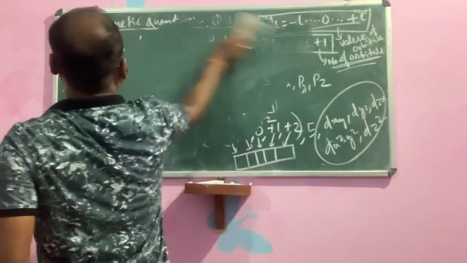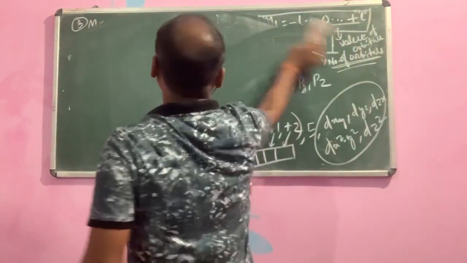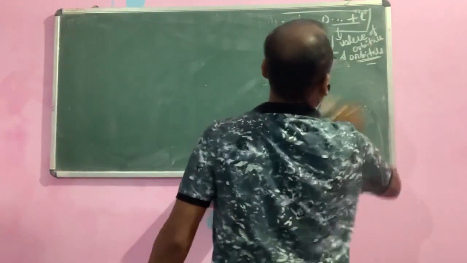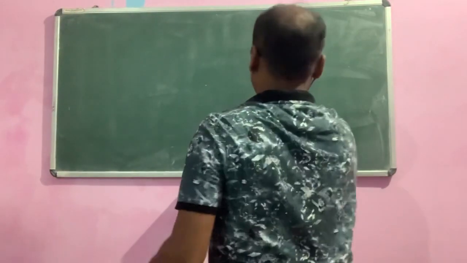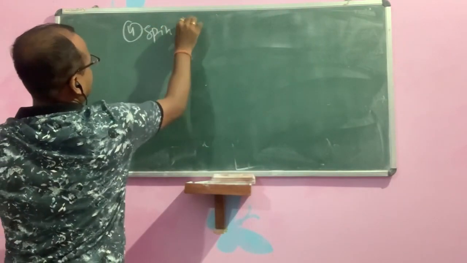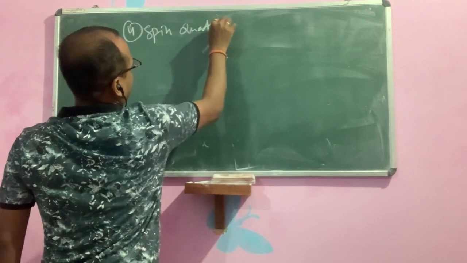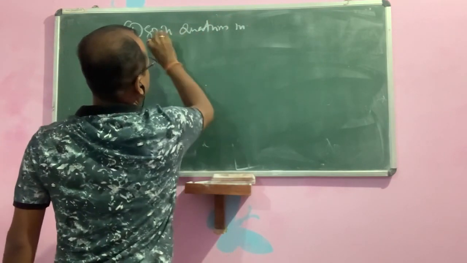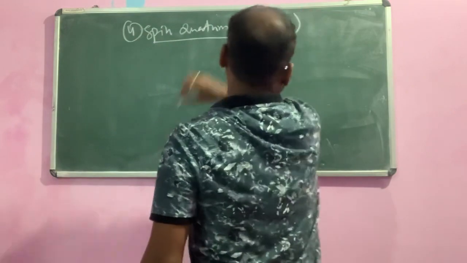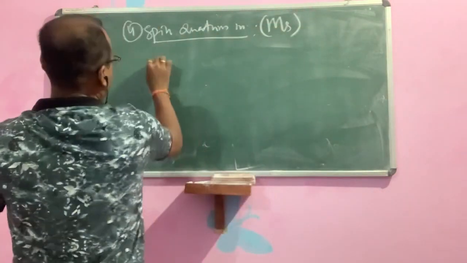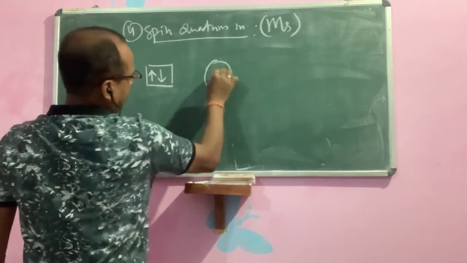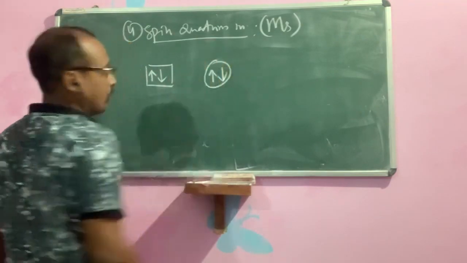Okay, children. The next is the spin quantum number, the fourth quantum number. The spin quantum number is symbolized as ms. Each orbital contains 2 electrons. You can represent the orbital in a circle or in a square box.